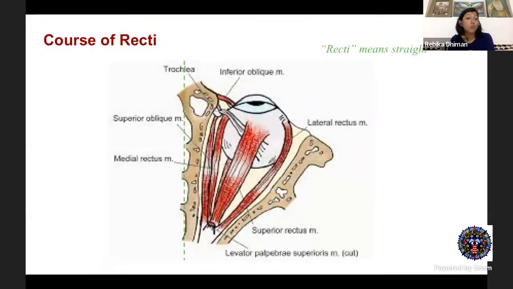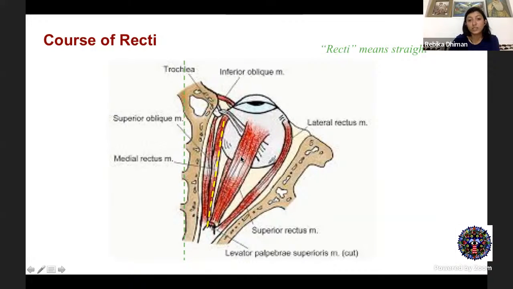Now coming on to the course, having taken its origin from the annulus of Zinn, these recti course in a straighter path. As I have told you, they take a little divergent fashion. Now medial rectus remains almost parallel to the sagittal plane. So this green line indicates your sagittal plane, which is the anteroposterior axis. And this is your medial rectus. You see that's almost parallel to your sagittal plane.